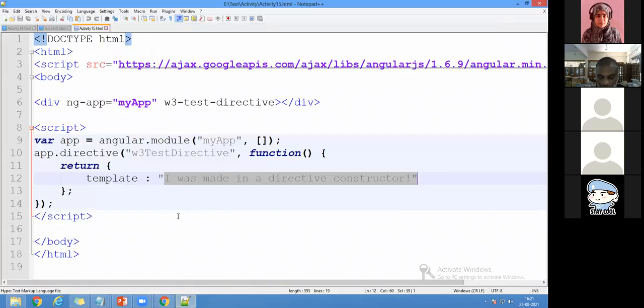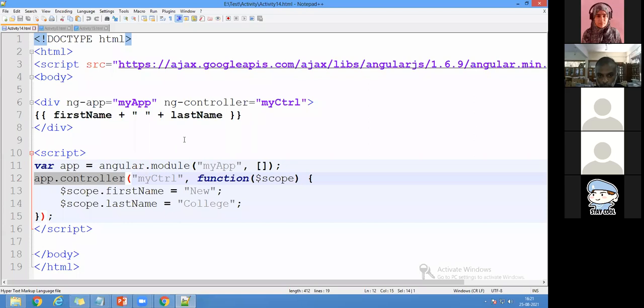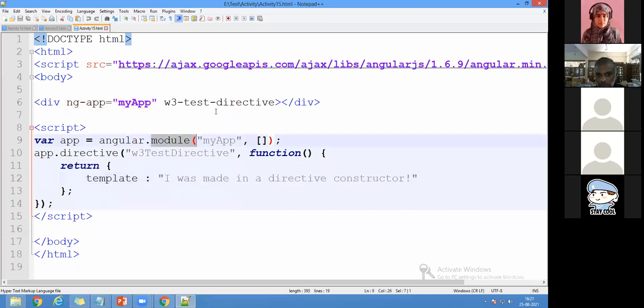So don't get confused about what we have discussed till now. See, the basic things we have done. After the basic things, the very important concept is a module with a controller, and the second one is a module with the directives. So this is the one thing.